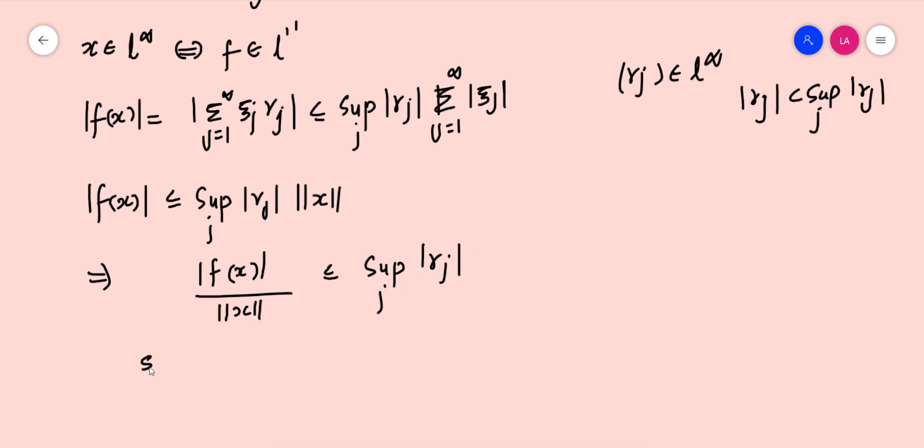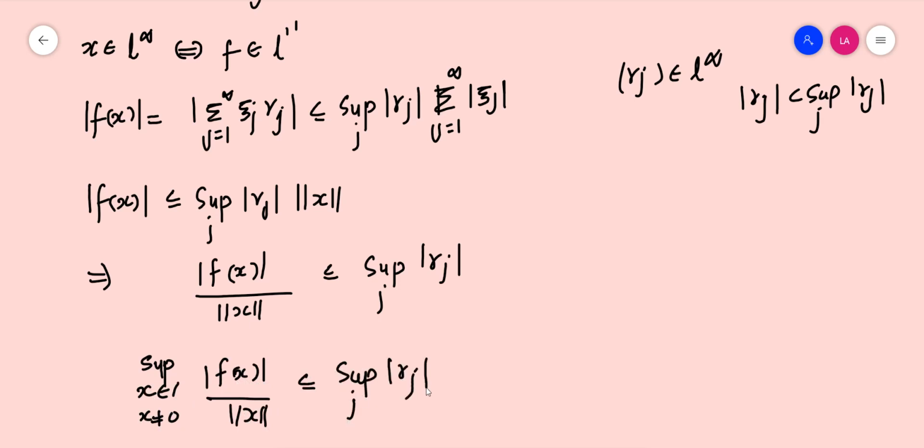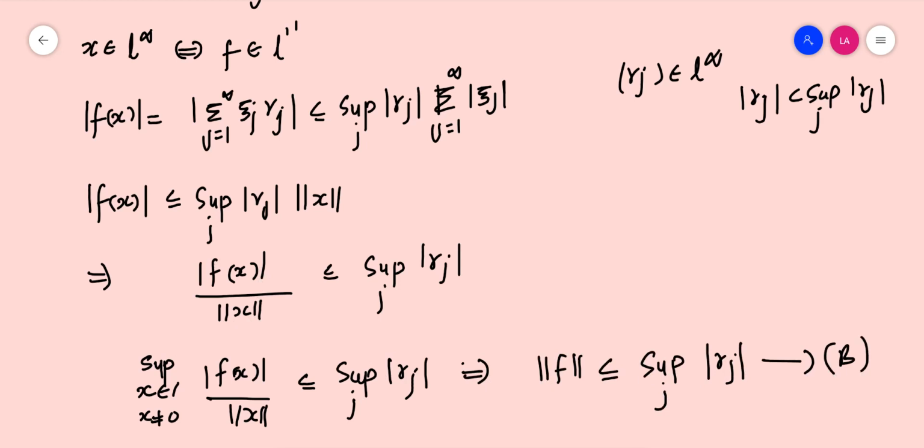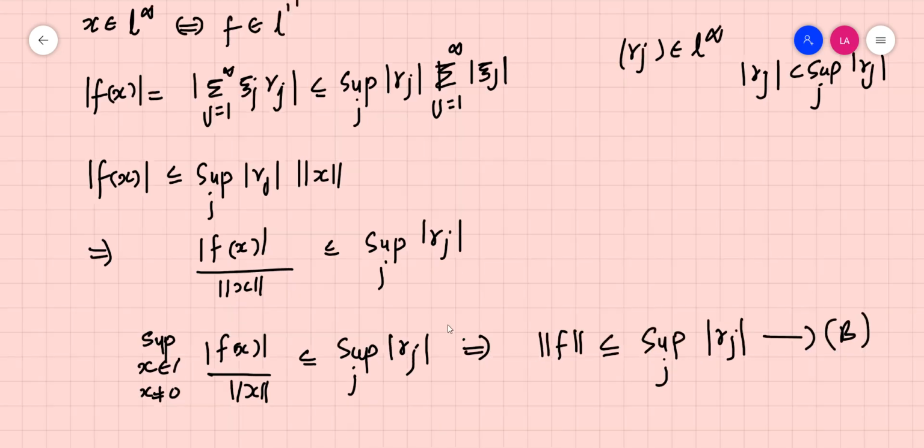Now if we take the supremum over x, x not equal to 0, modulus of f of x by norm x should always be less than or equal to supremum over j modulus of gamma j. This should be true because this quantity is an upper bound of this quantity. By the relation of supremum and upper bound, we can state that this is true. So on the left hand side, norm f is less than or equal to supremum over j modulus of gamma j. This is equation B. We have already written equation A, and now we have equation B.